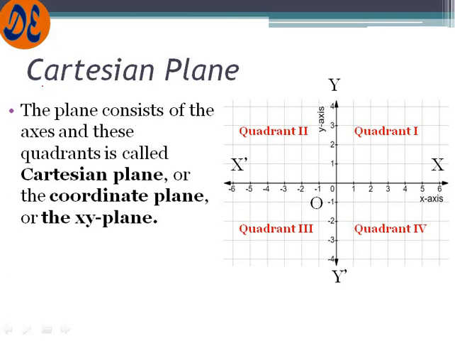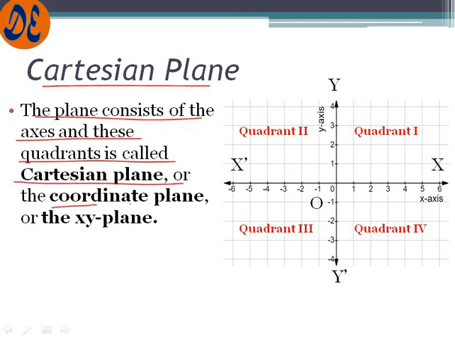Now, what is the Cartesian plane? The plane consisting of the axes and quadrants is called the Cartesian plane, or it is also called the coordinate plane or xy plane. Generally, the paper on which we are drawing the graph is a sheet, and that sheet is our Cartesian plane. We can also say the wall. If we are drawing something on the wall, then the wall is a Cartesian plane. If we are writing something on the blackboard or green board, the green board is the Cartesian plane. If we are drawing something on the roof, then the roof becomes the Cartesian plane, where length and breadth are there.